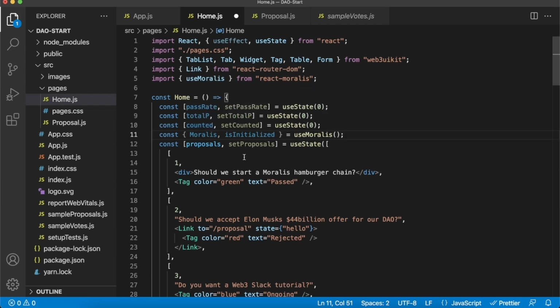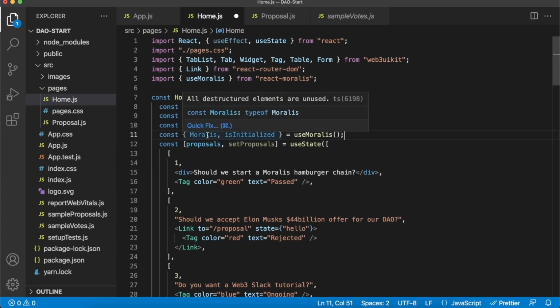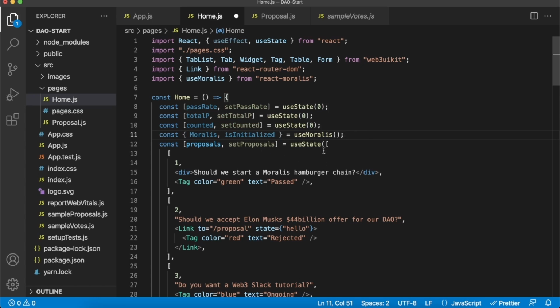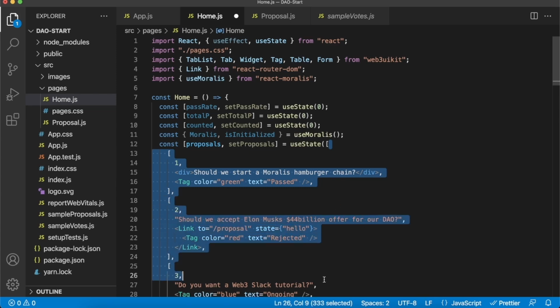And then from useMoralis, we destructure Moralis and isInitialized. Moralis we'll use to interact with our database, and isInitialized we'll use to check if Moralis is initialized with our Dapp, allowing us to access our Moralis database. Now we can also get rid of these hard-coded proposals, as we will be creating them ourselves now, like so.